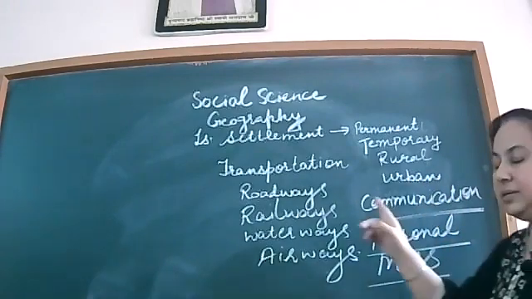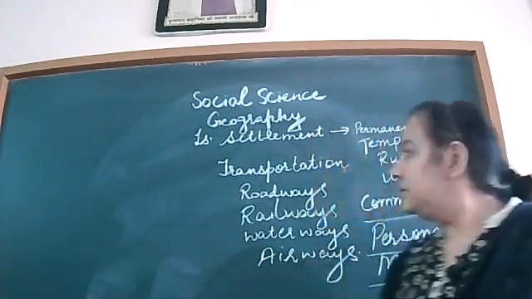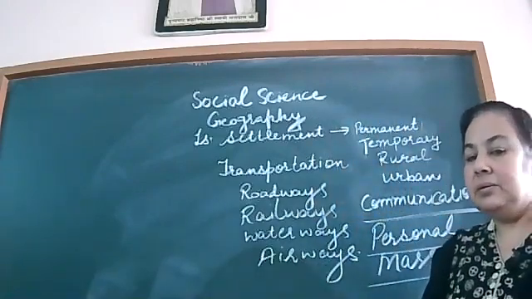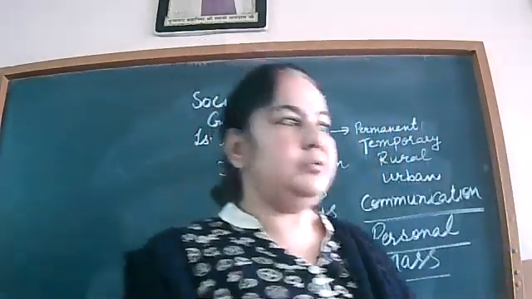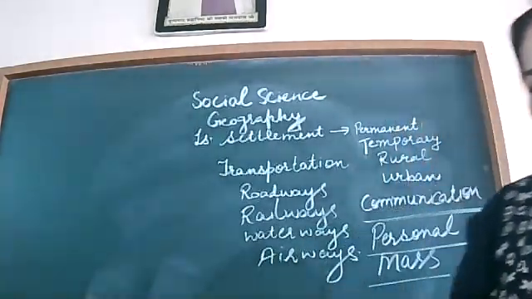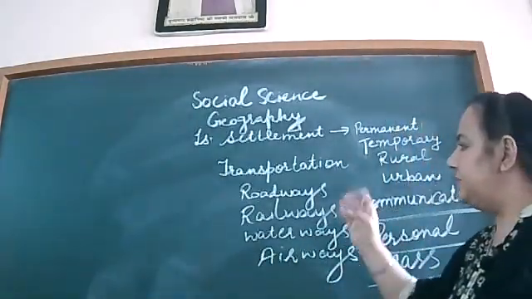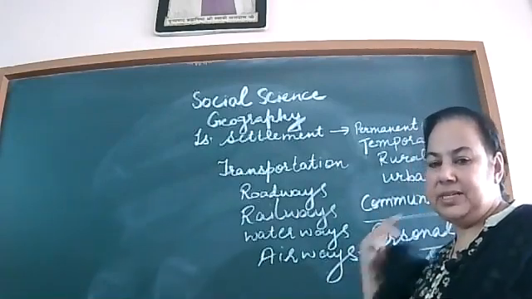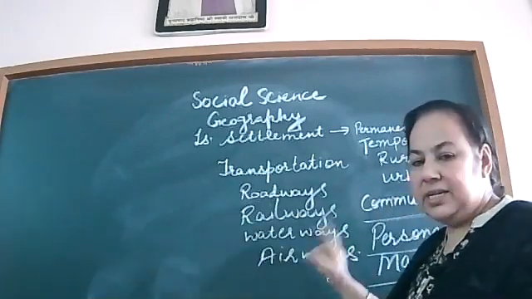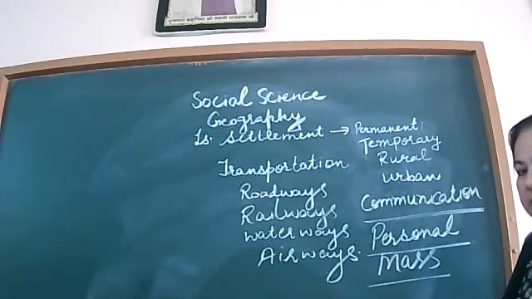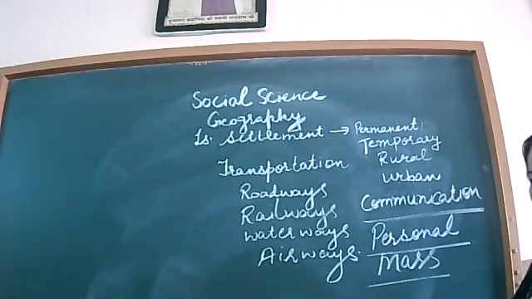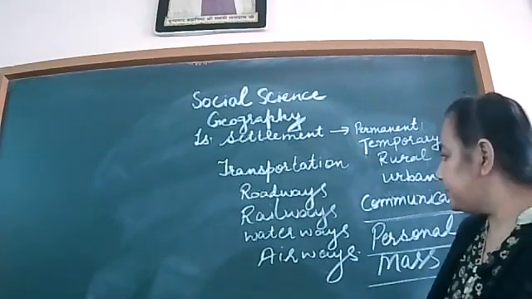Next, in this chapter you have read about transportation. Transportation to carry people and goods from one place to another is known as transportation. There are different means of transportation: roadways, railways, waterways, and airways. Now let's begin with roadways. It is the most common means of transport. It is useful to cover short distances. It provides door-to-door services.